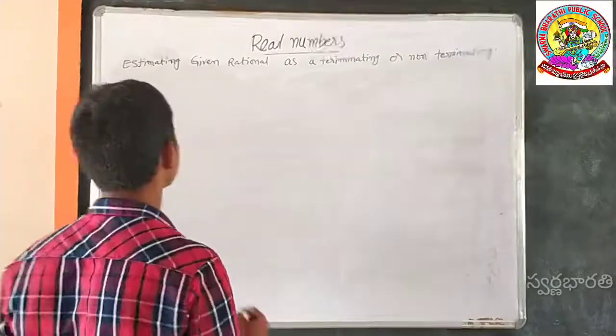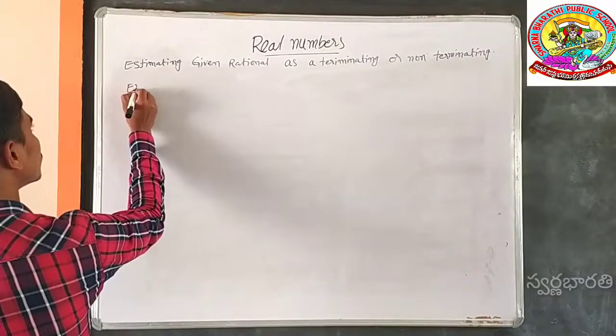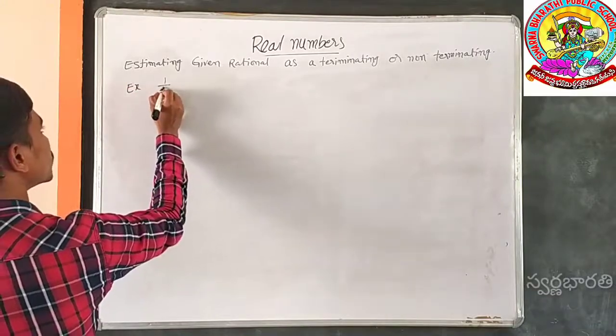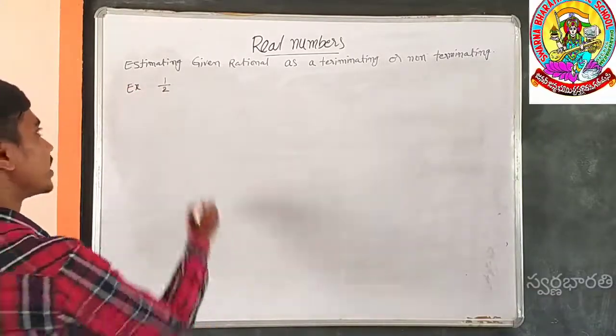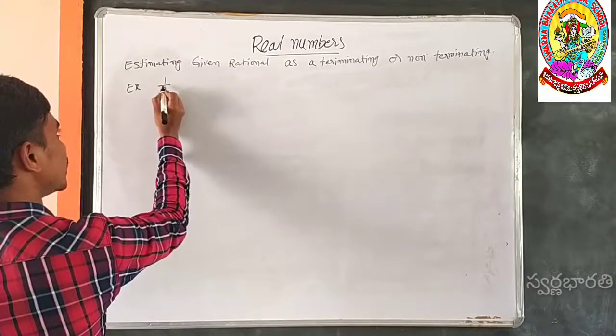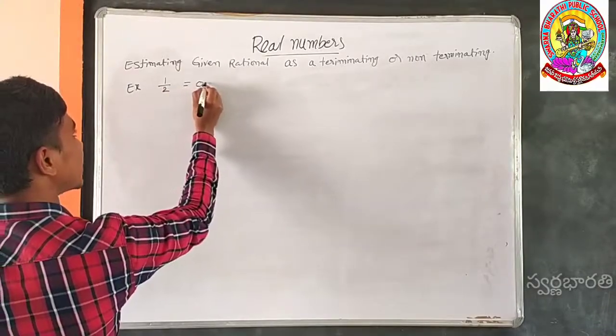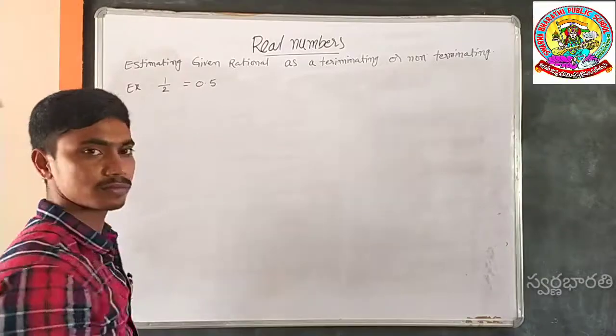For example, 1 by 2: here the denominator consists of 2 only, that's why it is an ended decimal.